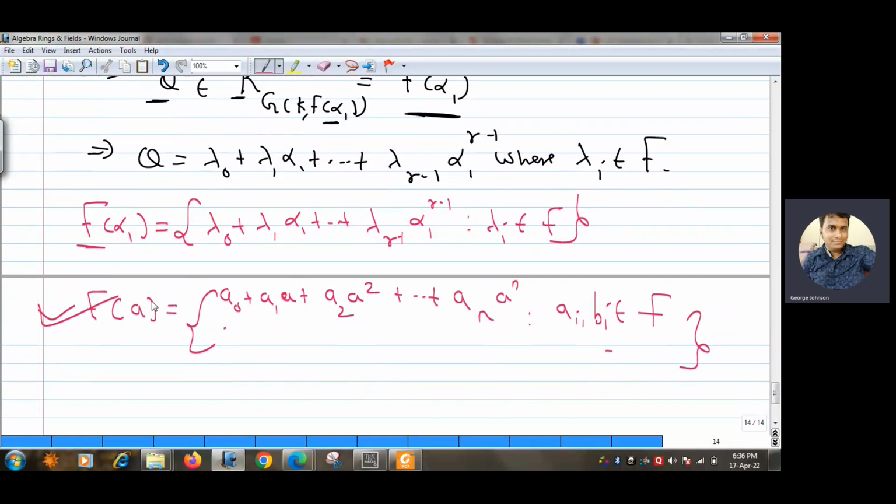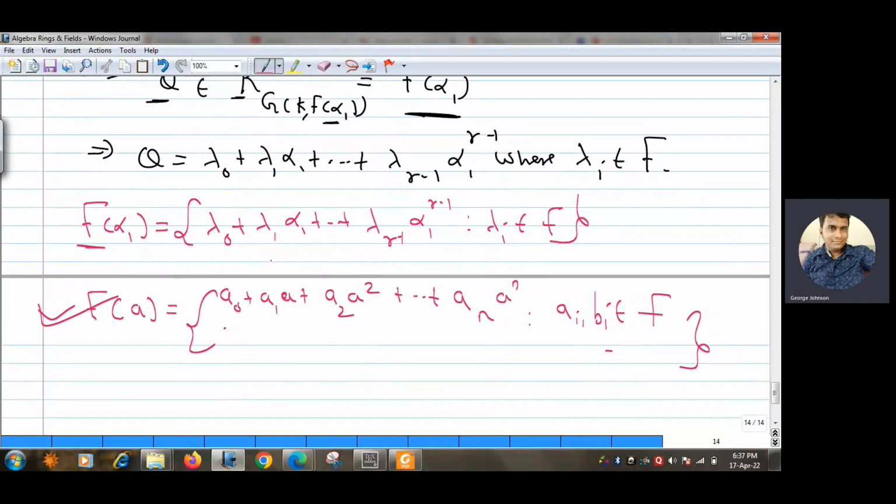In that result, we proved that F(a) is nothing but beta 0 plus beta 1 a and so on up to beta n minus 1 a to the power n minus 1. So at n minus 1 only we have to stop. If the dimension of F(a) over F is n, then we have to stop at a to the power n minus 1. So using that theorem 2.1.20, we can say that F(a) is of this form only.